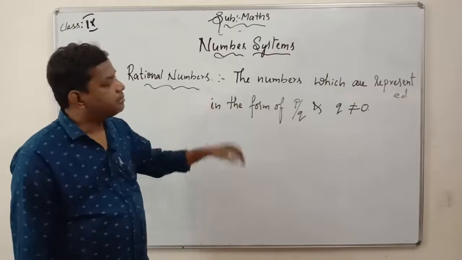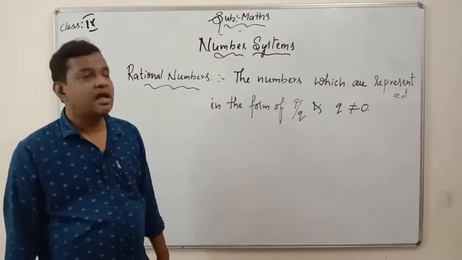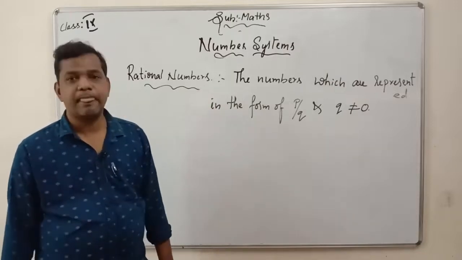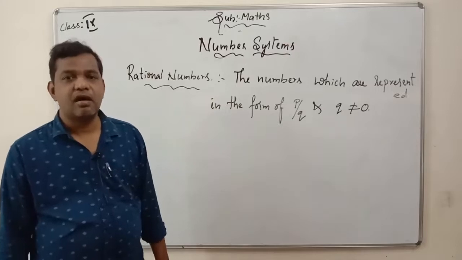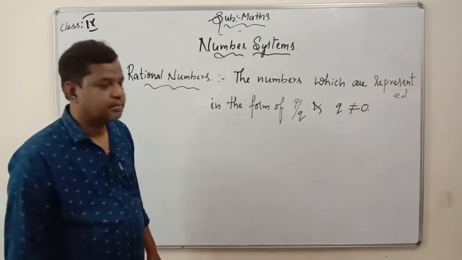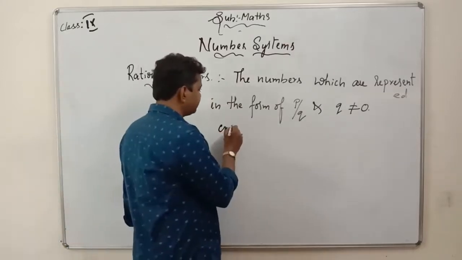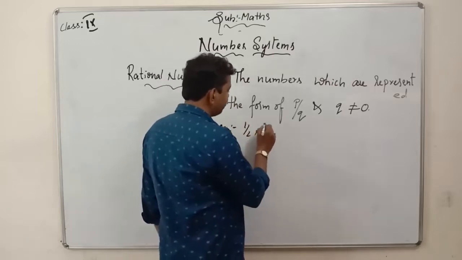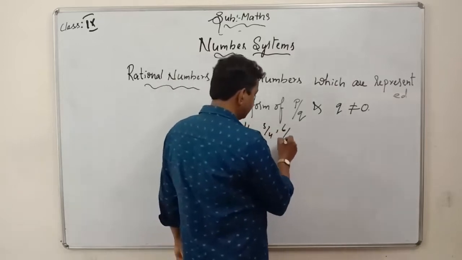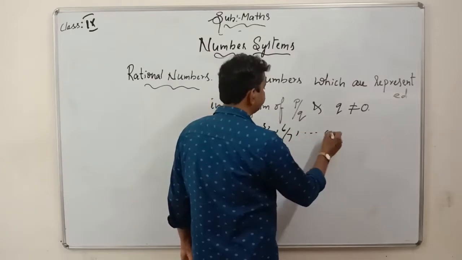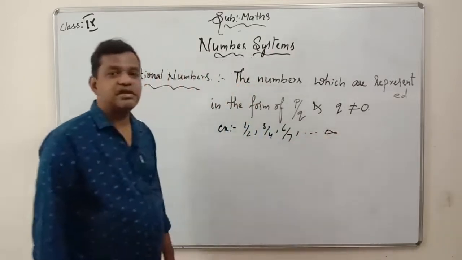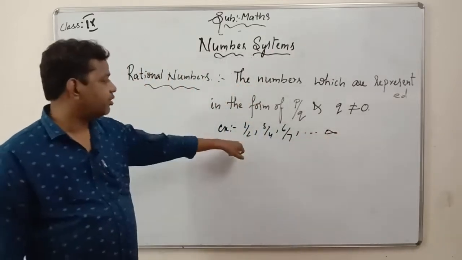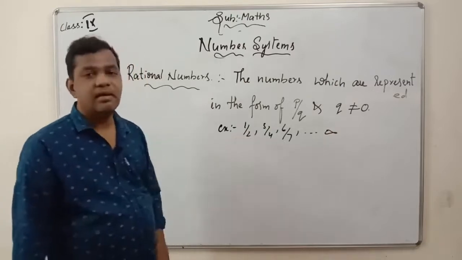So any number which is represented in the form of p by q, and q is not equal to 0, is called a rational number. For example, you can give many examples: 1 by 2, 3 by 4, 6 by 7, and so on. So we are representing the number in the form of 1 by 2 or in the form of p by q.